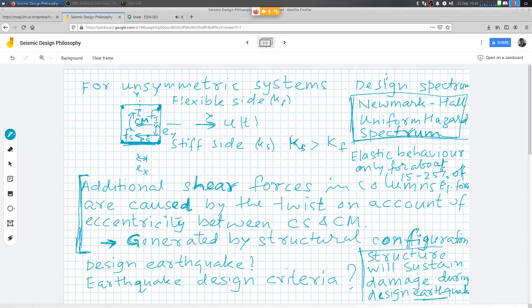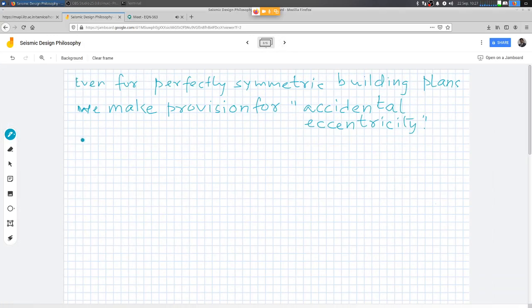So that is a very peculiar thing about earthquake resistant design. Even if your model doesn't show any eccentricity, we still account for some minimum amount of eccentricity in our design calculations, so that some element of resistance for additional twist is built into the system, right? So that is one thing. One important aspect of earthquake resistant design is the configuration. We need to pay attention to structural configuration.